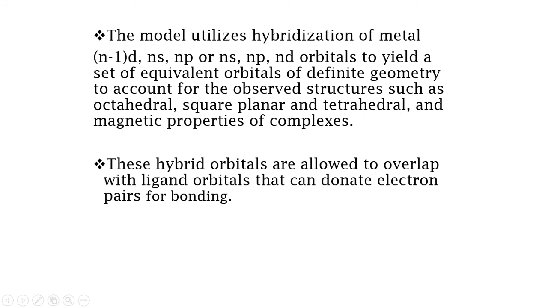They try to get equivalent orbitals that have definite geometry to account for the observed structures such as octahedral, square planar, and tetrahedral. These hybrid orbitals are allowed to overlap with the ligand orbitals that can donate electron pairs for bonding.